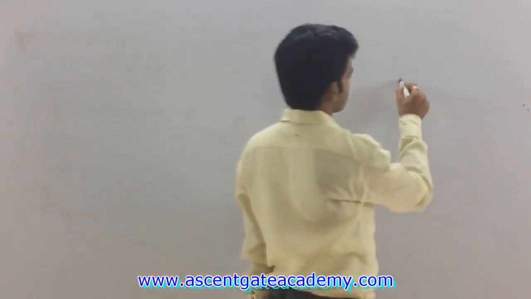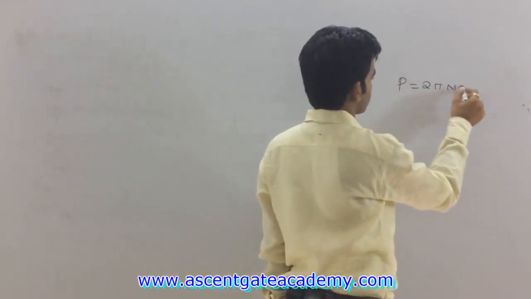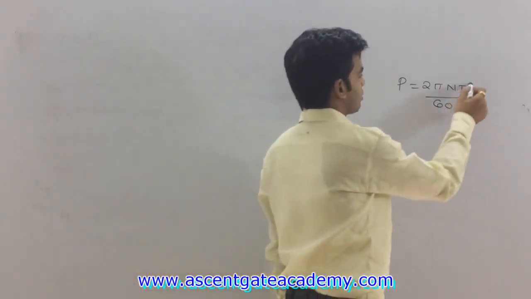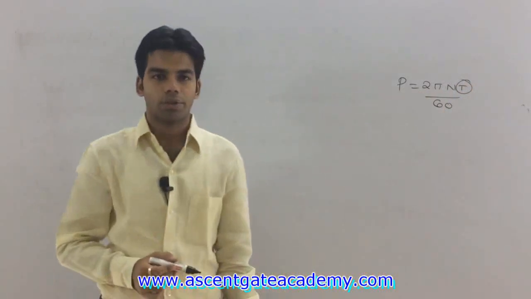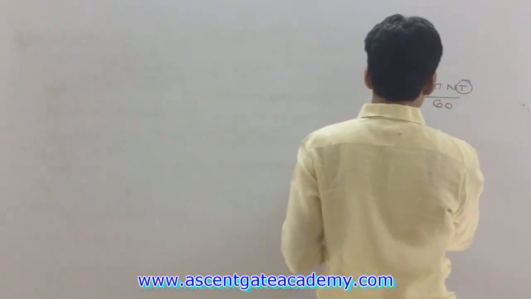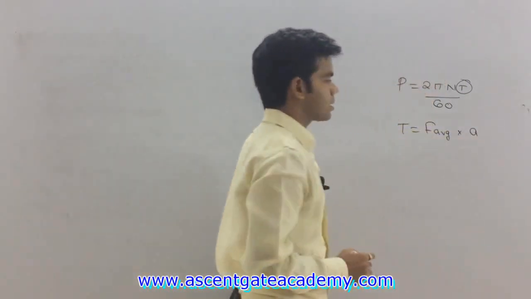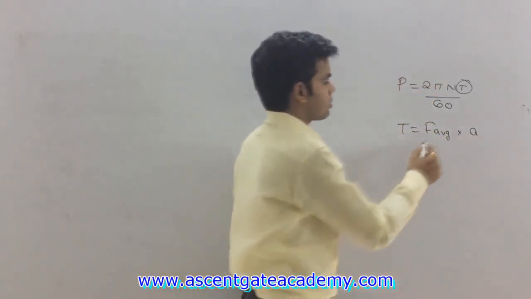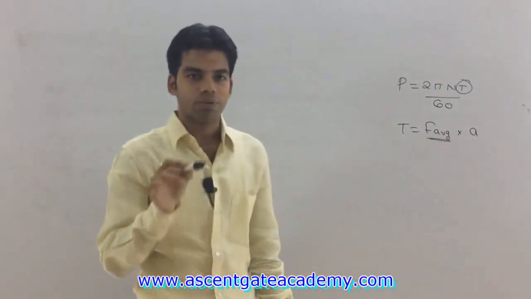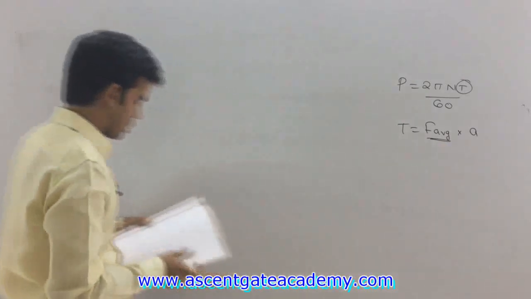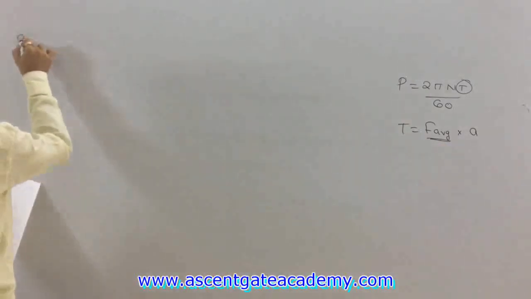Okay, so we have to determine required power. And in order to determine the power, we know power is equal to 2 pi nt by 60. Okay, we have the value of n. So in order to determine power, we will have to determine the torque. And we know torque is equal to F average into A. This also I told you, where A is nothing but lambda into L. So for this we will have to determine this F average. So our first task is to determine the F average or roll separating force.